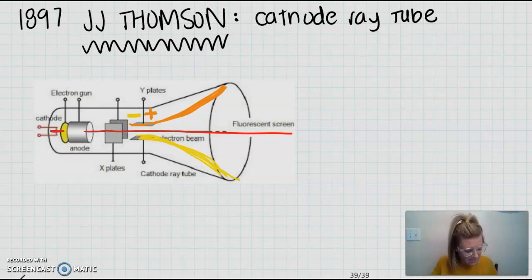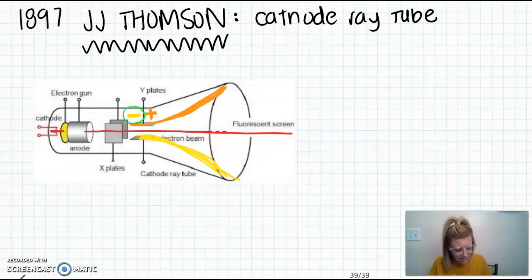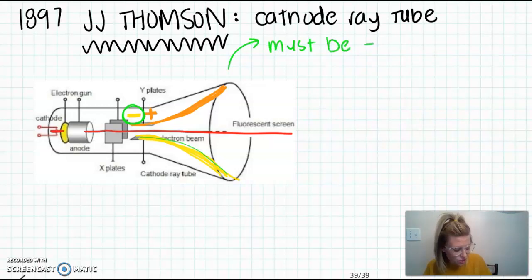So what he was able to conclude was that since the negative that was applied caused the beam to repel, there must be negatively charged particles, okay, within this matter.